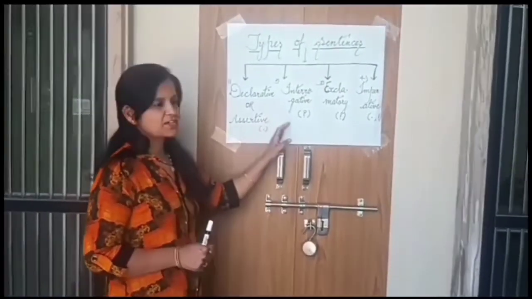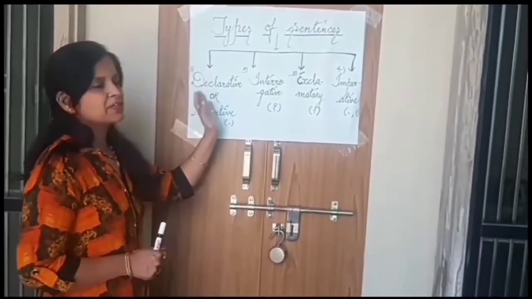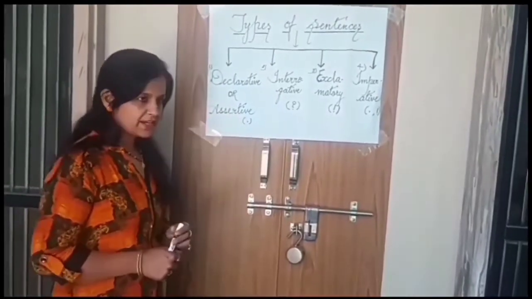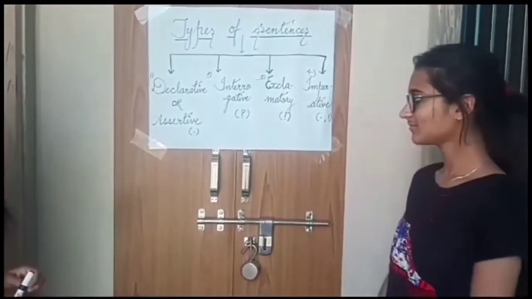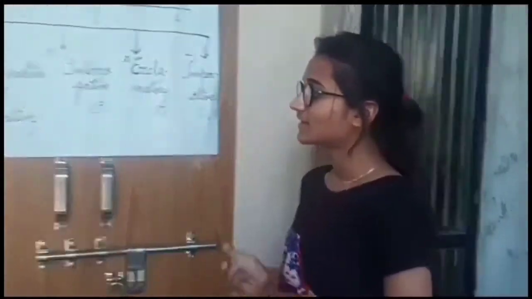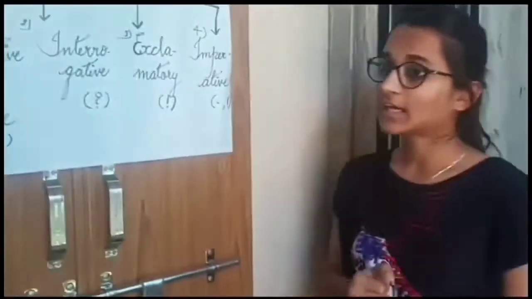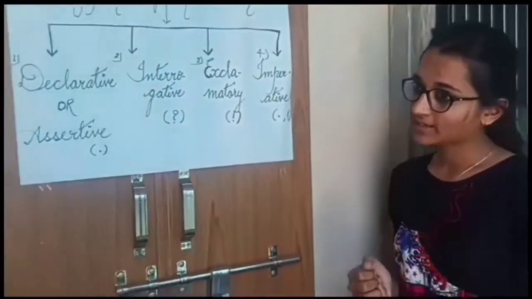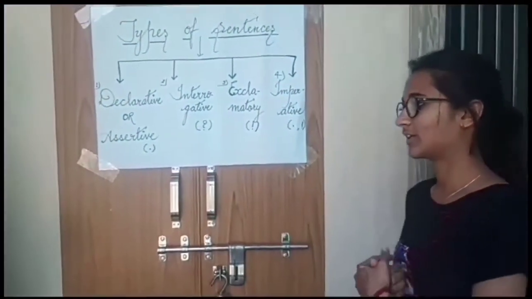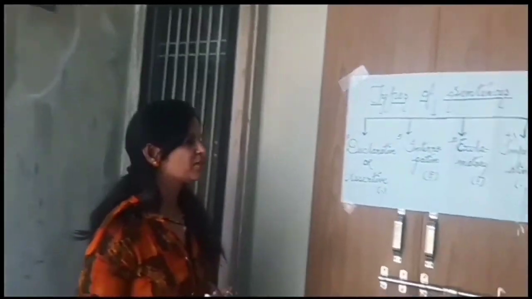Now, for more explanation, we will do one activity. Arya, can you tell me 5 examples of declarative sentences? First, he sings. Second, he is climbing. Third, sky is blue. Fourth, my car is black. Fifth, dogs are cute. Okay, very good.